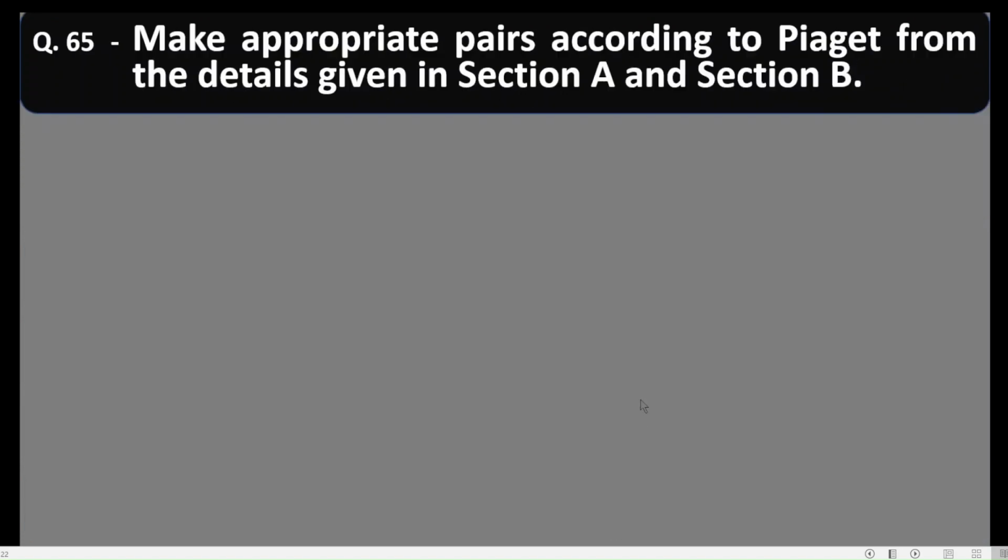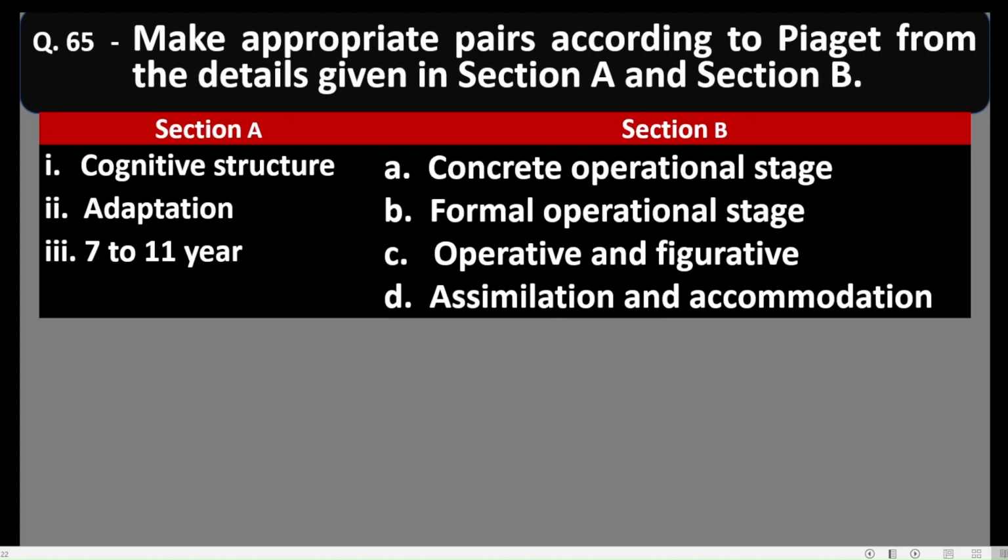Question number 65. Make appropriate pairs according to Piaget from the details given in section A and section B. In section A, 3 things are given: cognitive structure, adaptation, and 7 to 11 year. In section B, concrete operational stage, formal operational stage, operative and figurative, assimilation and accommodation, these 4 things are given. Friends, cognitive structure has 2 kinds, and those 2 are operative and figurative.